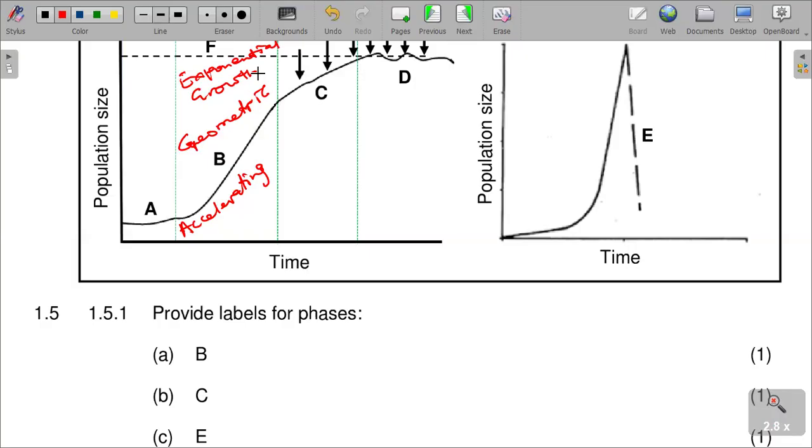And then C can be given as decelerating phase.